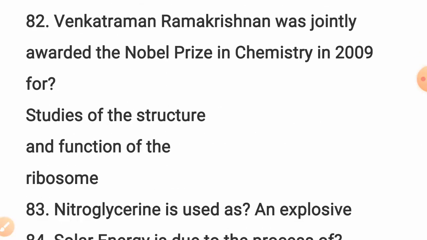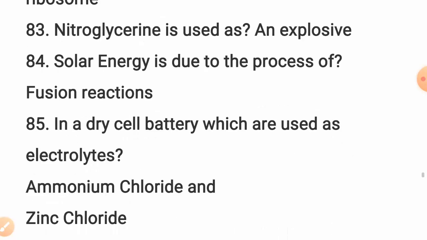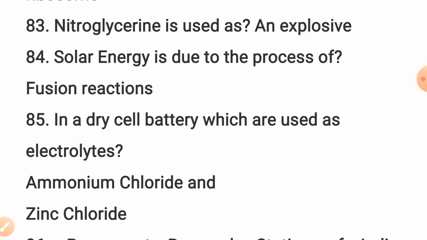Question number 82. Venkatraman Ramakrishnan was jointly awarded the Nobel Prize in Chemistry 2009 for study of the structure and function of the ribosomes. Question number 83. Nitroglycerin is used as an explosive. Solar energy is due to the process of fusion reactions.